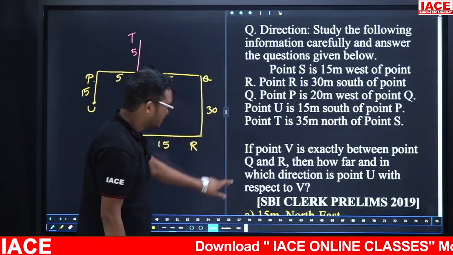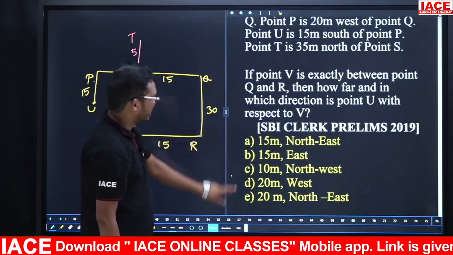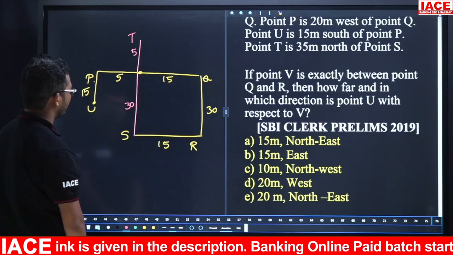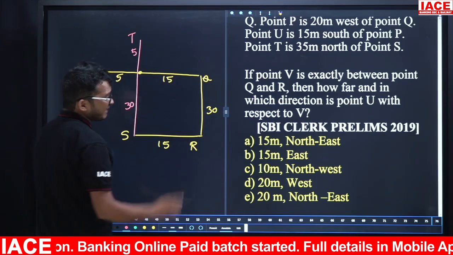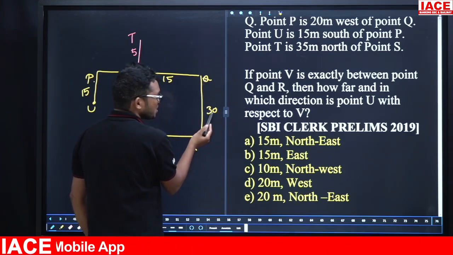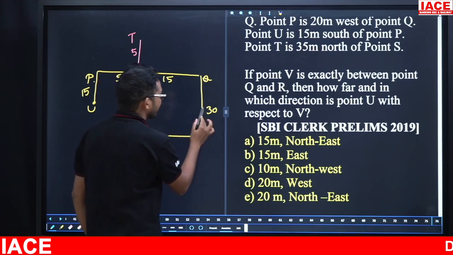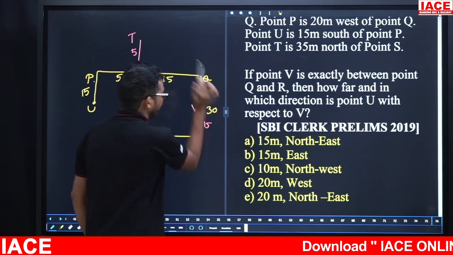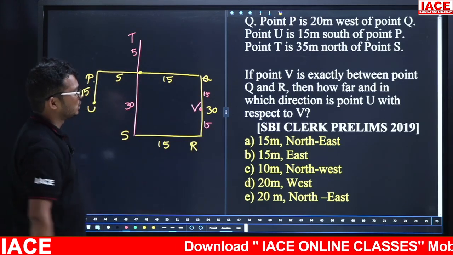Now take the question here. The question is: if point V is exactly between point Q and R. Now friends, the given is that point V is exactly between Q and R. This one is Q and R, so 30 total. Exactly middle means this one is 15, this one also compulsory 15. Now this one is V. V is exactly between Q and R.